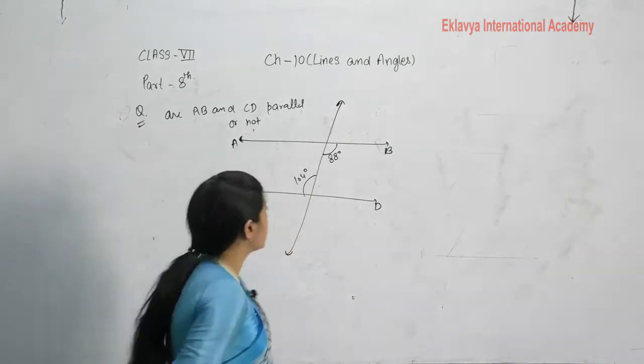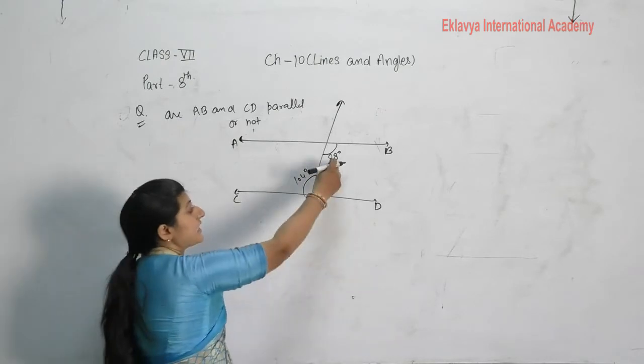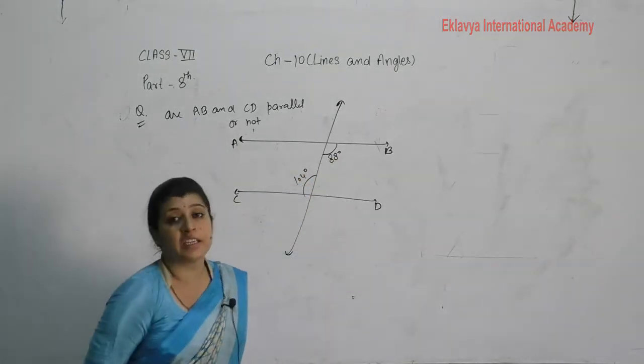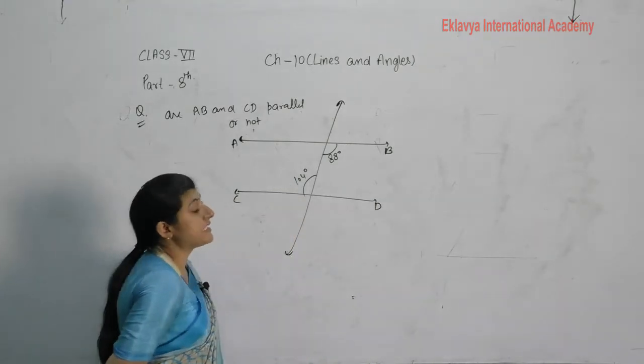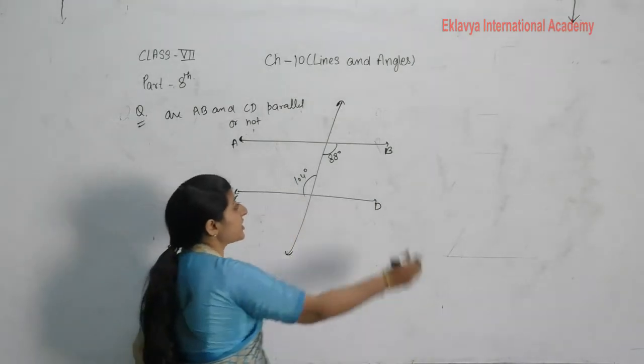Given information is this, that this one angle is 88 degree and this one angle is 104 degree. So what is the relation between these angles?